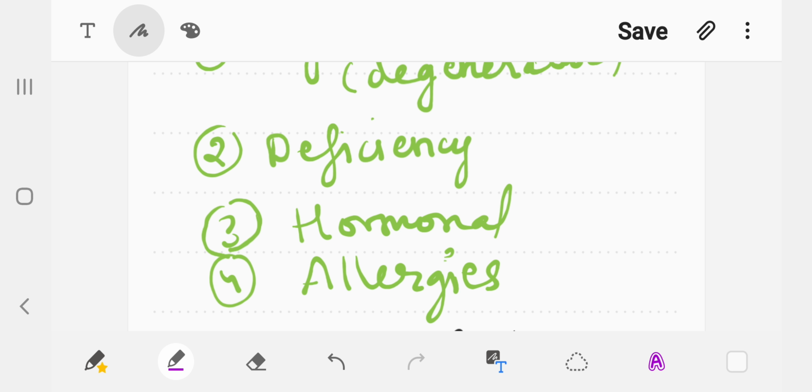Like hay fever is an allergic disease which is very commonly given in most of the books.